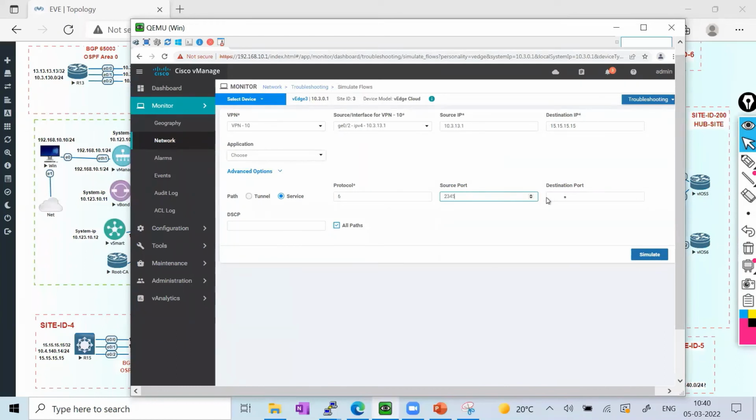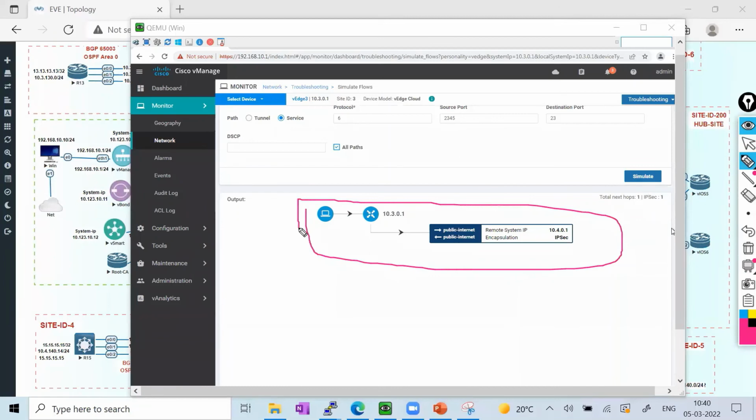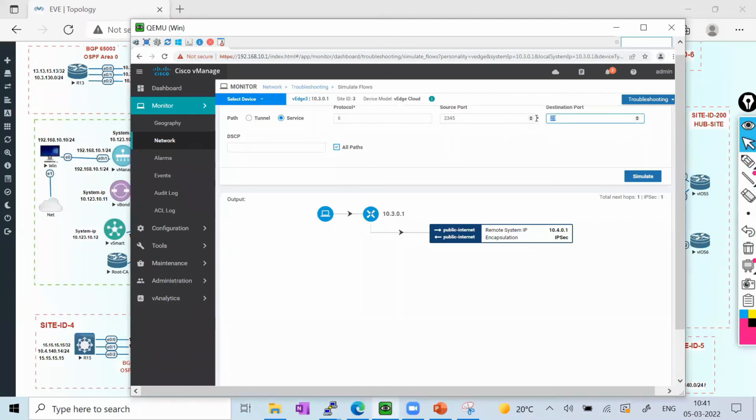I can take any random source port, but the destination port is 23. And now simulate the flow. Now you can see the magic. Now it is forced to go via only one color instead of the other color. So this telnet traffic is just going via the public internet, not MPLS. And if I change to port 80, which we defined for the MPLS, let me just simulate. This is going via the MPLS. You can see this is going via the MPLS.